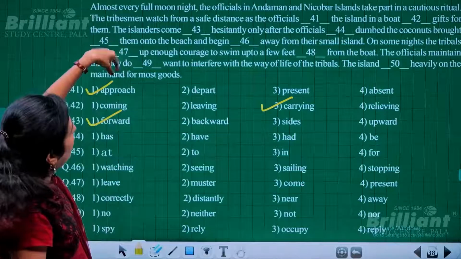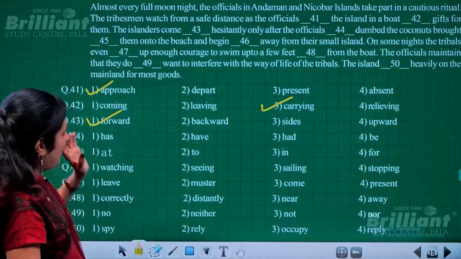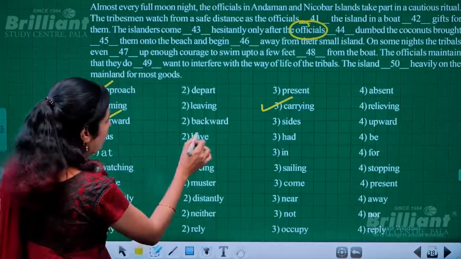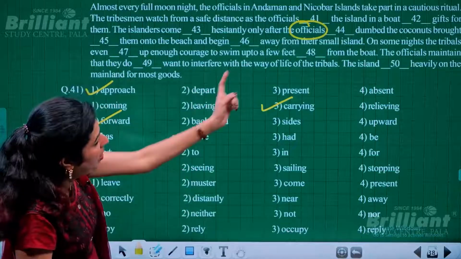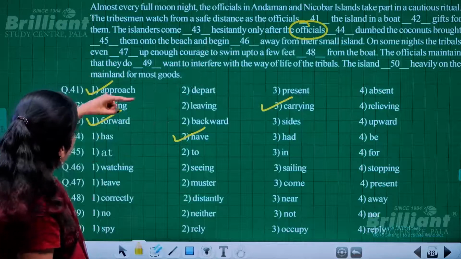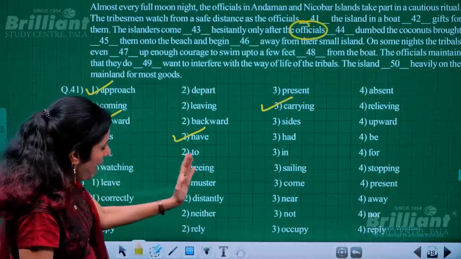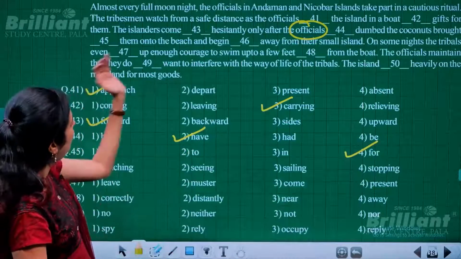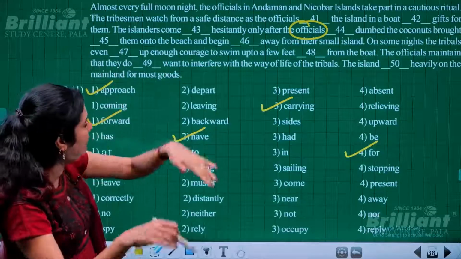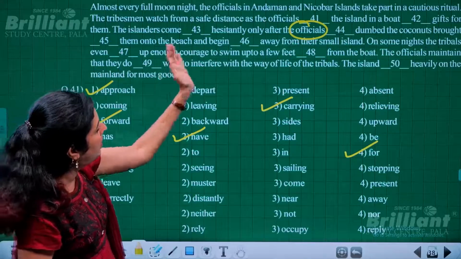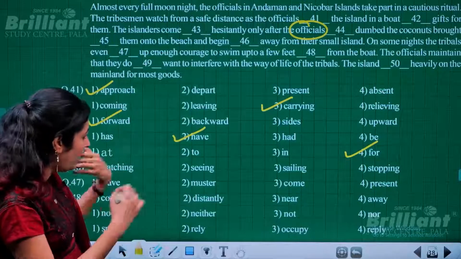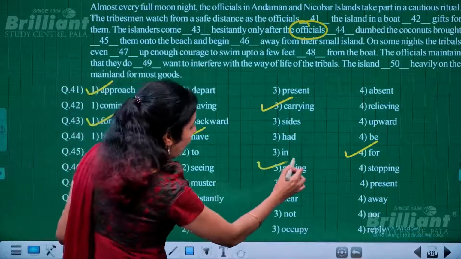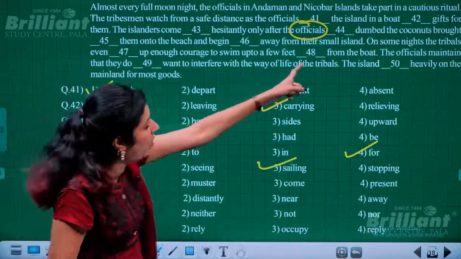So it's all in present tense. You need to find a present tense, and here officials means plural, right? So with plural we have to use have, not has. Have dumped the coconuts brought for them onto the beach, after emptying it onto the beach, and begin sailing away from there. That means once they start moving away. Moving away here means sailing away from their small island.